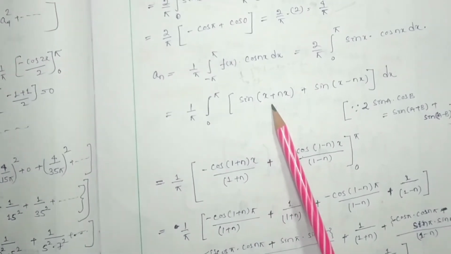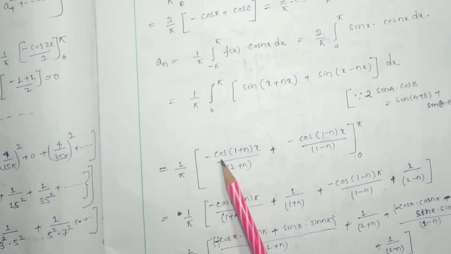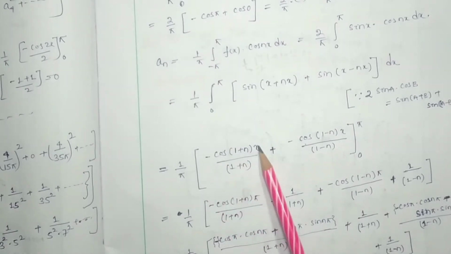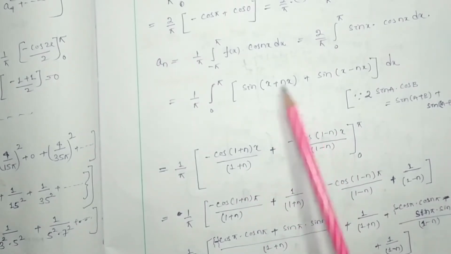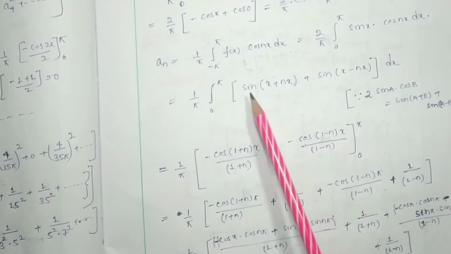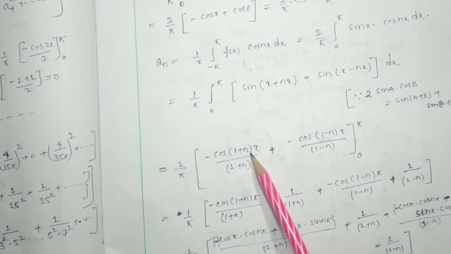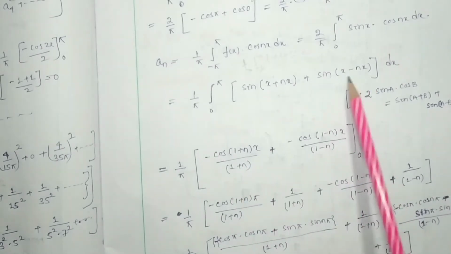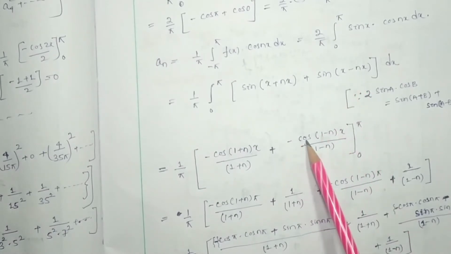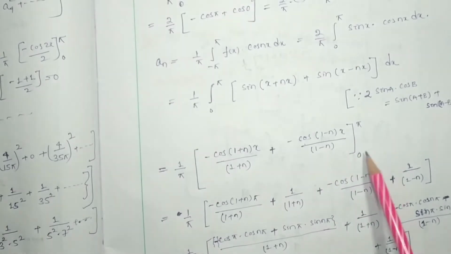Sin x plus nx: if we take x common, it will be sin (1 plus n) x, which integrates to minus cos (1 plus n) x by (1 plus n), plus this is also a sine function, so it will be minus cos (1 minus n) x by (1 minus n), from 0 to pi.